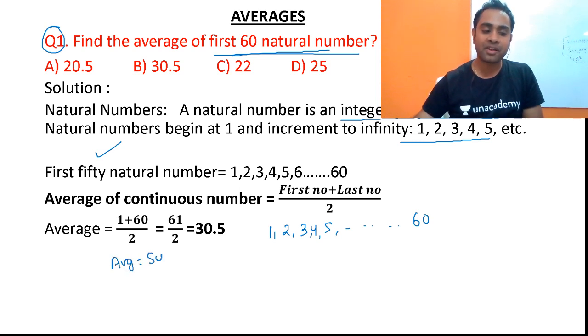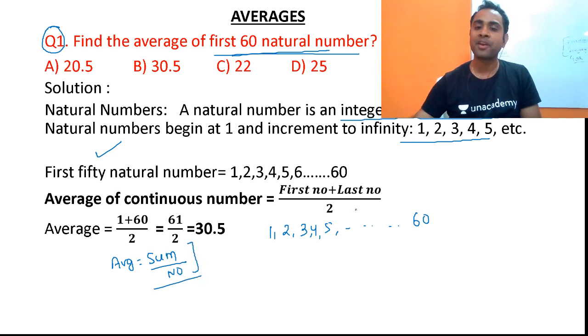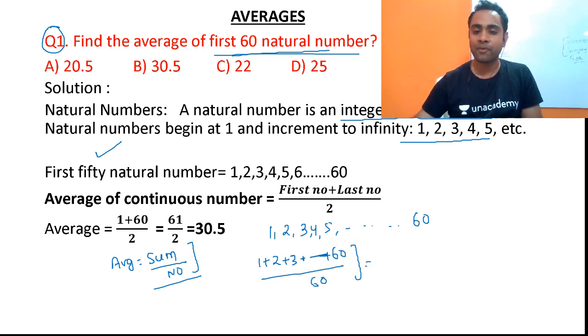Average will be nothing but sum divided by number. So you cannot add all these numbers and then divide by 60. Instead of that, friends, I told you one trick. The average of continuous numbers will be equal to first number plus last number divided by 2. So 61 divided by 2 will be equal to 30.5.